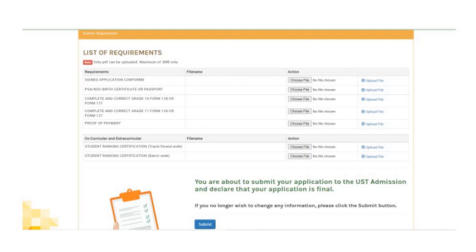I recommend that you do not submit immediately. As you can see here at the bottom, there's a submit button, right? Do not immediately submit your application. Wait for a few days, then check your entries again so that you are really sure about all the information that you've encoded here. If you have a counselor who is working with you, it is best to have that counselor check your portal first, just so you can make sure that you are ready to submit your application and all the information that you've encoded is correct.